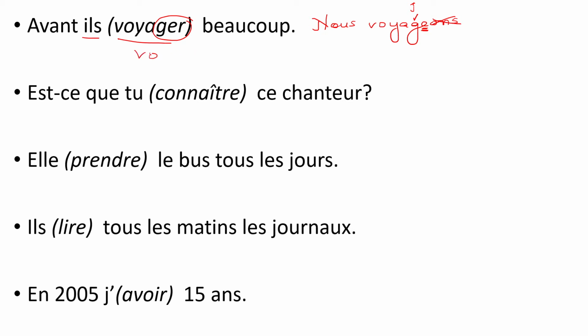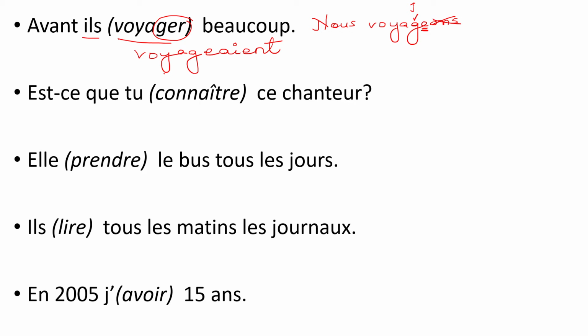So it is VOYAGE that remains. Okay, now you have to put the correct ending. So for ils plural, the ending is AIENT, right? So you are left with voyageaient. Okay, avant ils voyageaient beaucoup. Previously or before, they used to travel a lot.